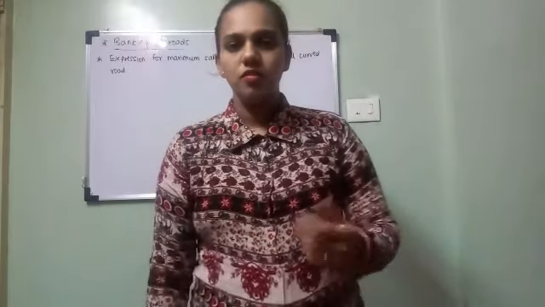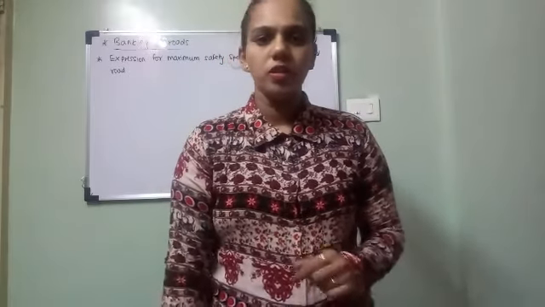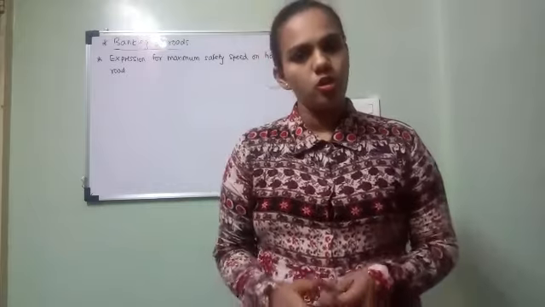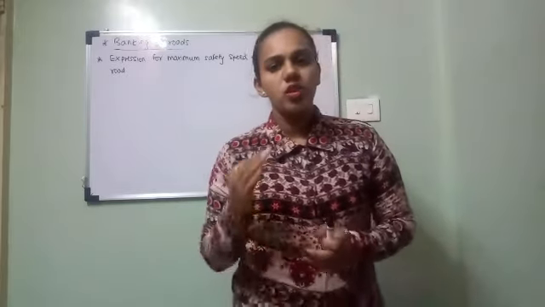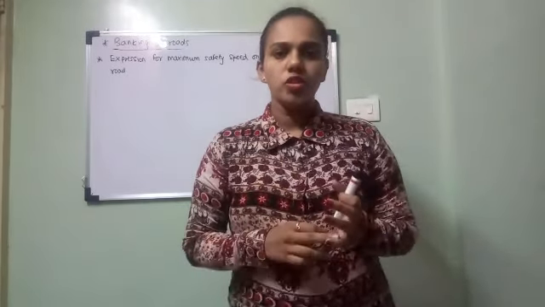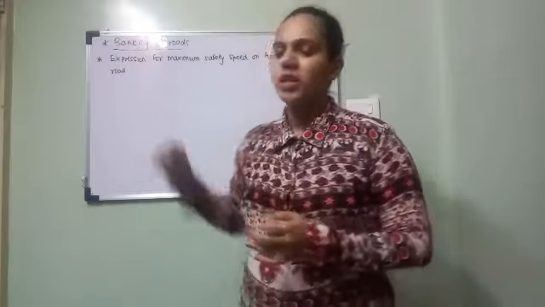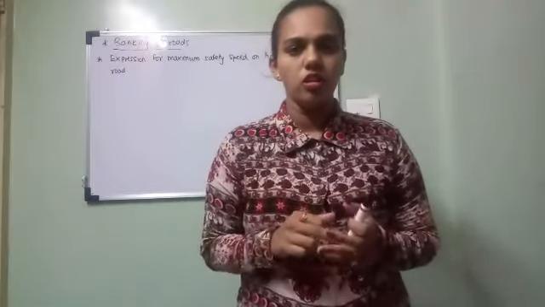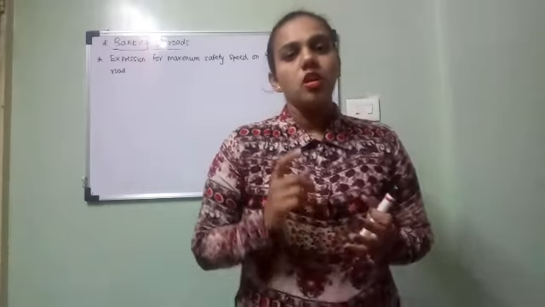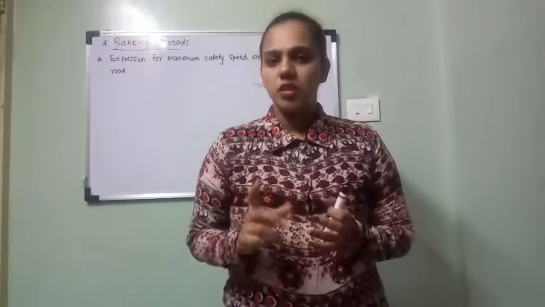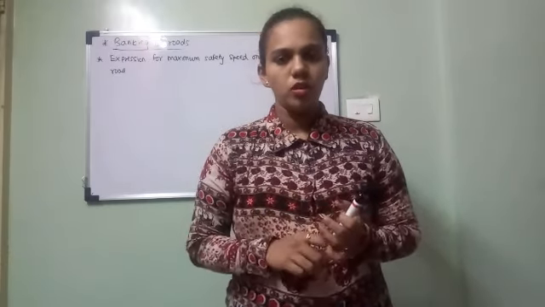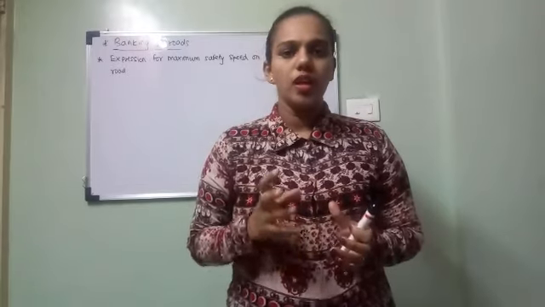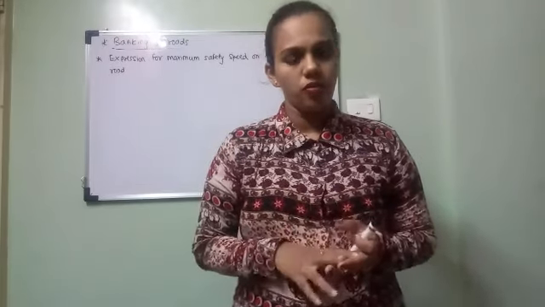Hello students, we're back again for the next topic in this chapter, which is banking of roads. Based on this topic, three questions will be asked. First question is the expression for maximum safety speed on horizontal curve road. Second question is what do you mean by banking of roads? Explain necessity of it, that is a theoretical question. And third question is show that angular banking is independent of mass of vehicle.